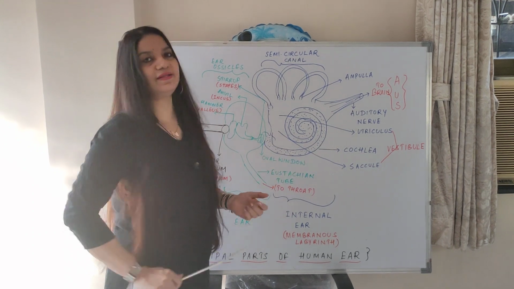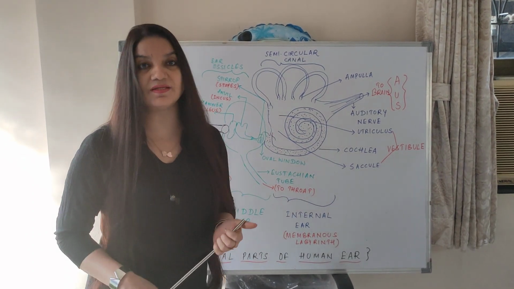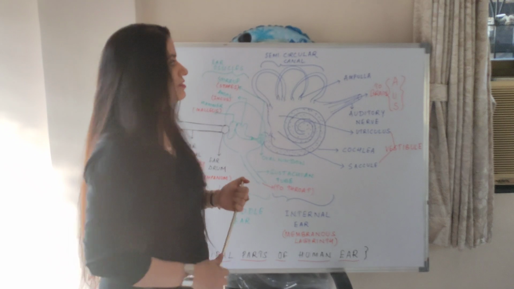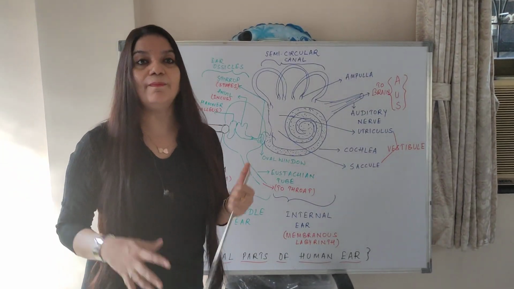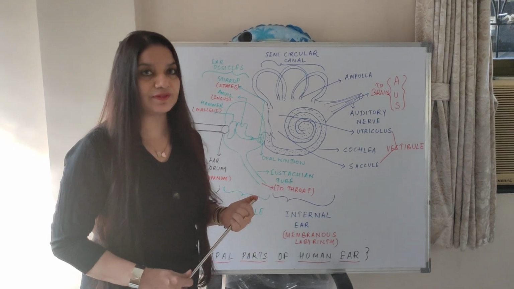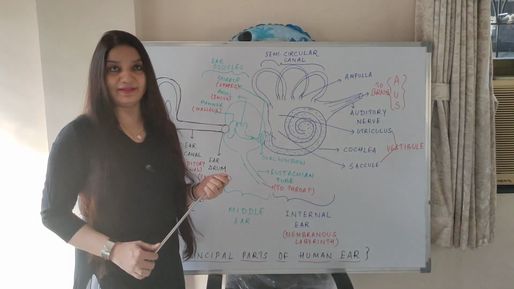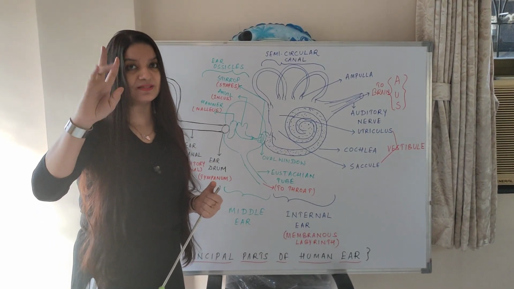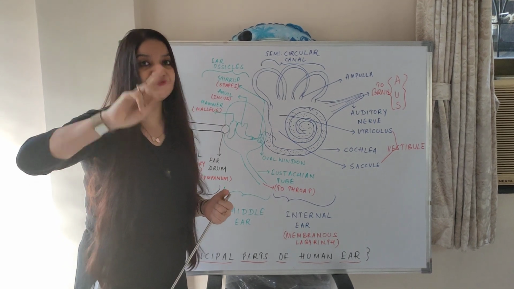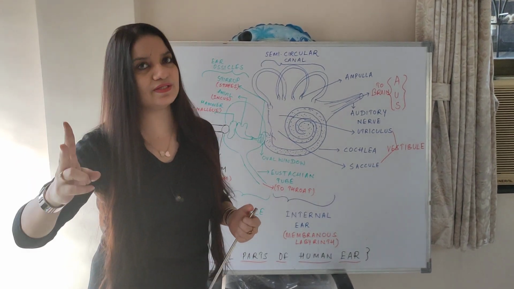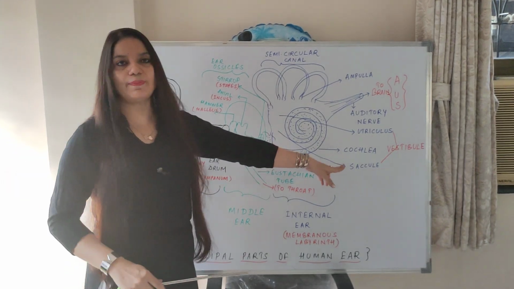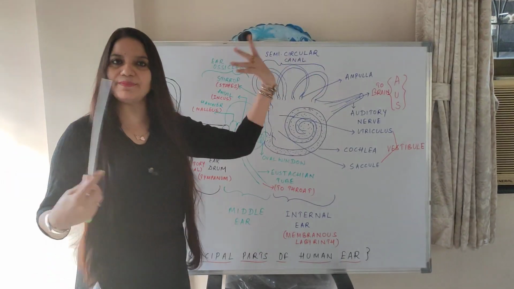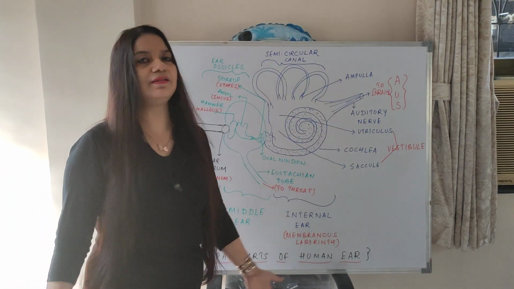Sacculus and utriculus, that is the vestibular part, is responsible for the static balance, whereas the ampulla, that is the semicircular canal part, is responsible for the dynamic balance. So there are two types of balances, dynamic and static. S for static, S for sacculus. Learn that way. So sacculus and utriculus help in static balance, whereas ampulla or semicircular canal is responsible